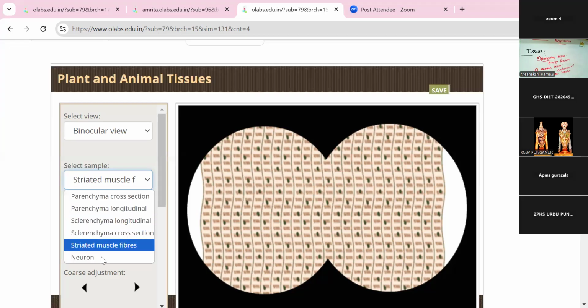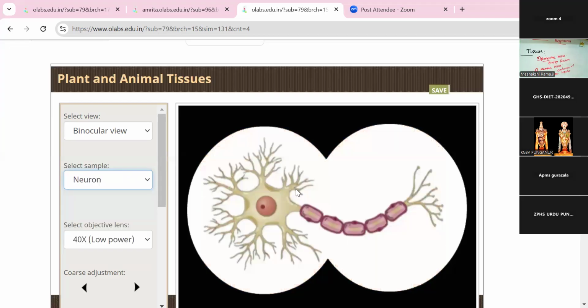Next one is the neuron. Where are neurons present? Yes, neurons are present in our brain. In primary classes, we studied about the neuron. The neuron cells are like this. This is the structure of a neuron. Uncountable neurons are present in our brain. The neuron structure is like this only.